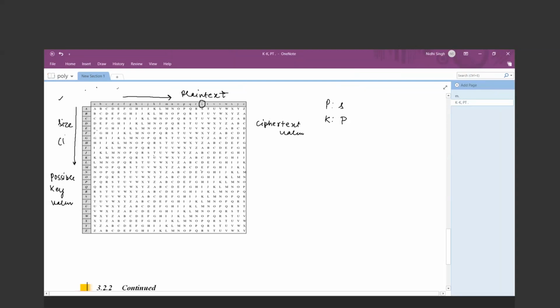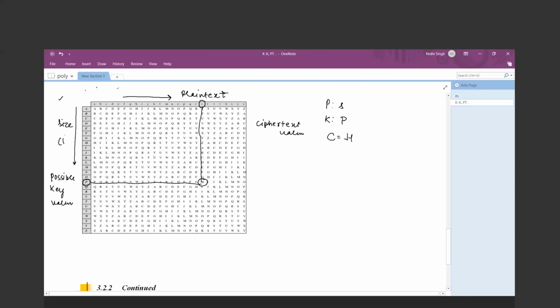Now from the vertical position find the value of P, and check the common point. Where is the common point here? That is H. Okay, so this S will be replaced by H in order to find the ciphertext. Now check for the next value.